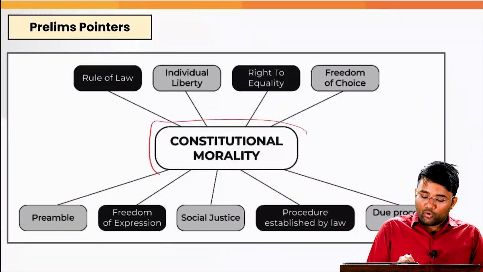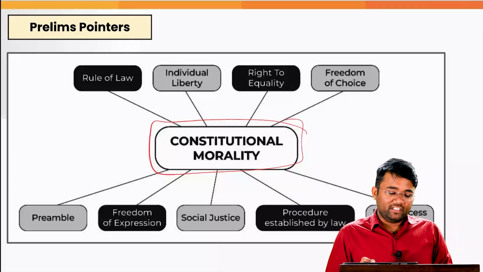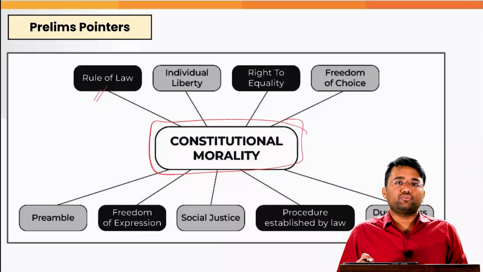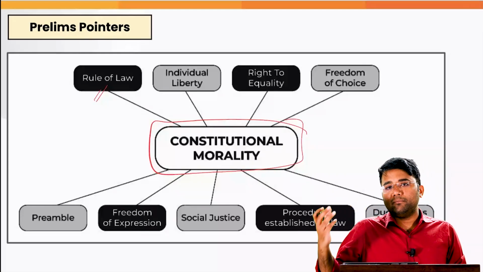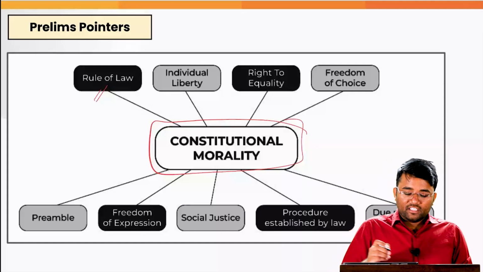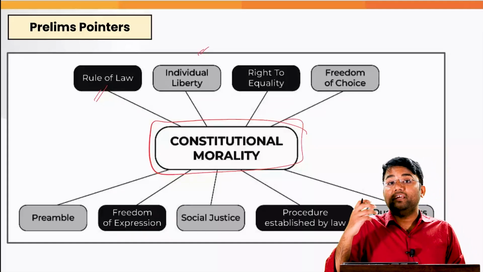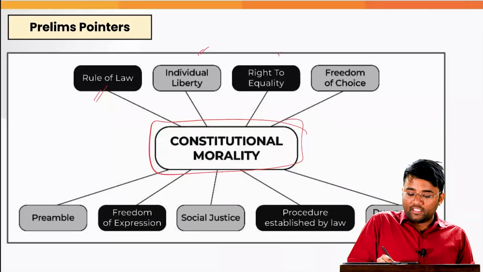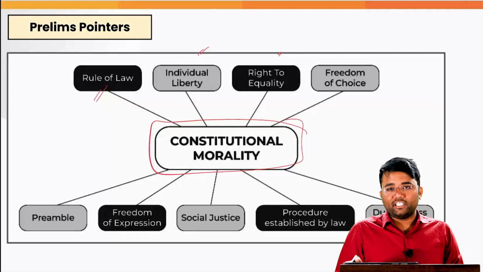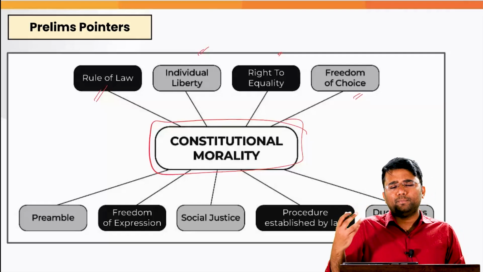If we talk about the elements of constitutional morality, it can be the rule of law, meaning there should not be any discrimination and all public offices should be open to everyone. Then individual liberty, meaning there should not be any undue restriction. There is the right to equality, provided under Article 14, and the freedom of choice, speech and expression.